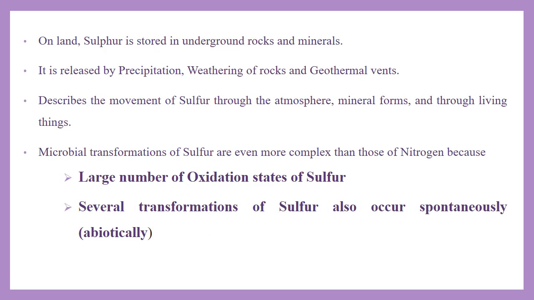organisms. On land, sulfur is stored in underground rocks and minerals. It is released by precipitation, weathering of rocks and geothermal vents. It also describes the movement of sulfur through the atmosphere, mineral forms and through living things. Microbial transformations of sulfur are even more complex than those of nitrogen because of the large number of oxidation states of sulfur, and several transformations of sulfur also occur spontaneously. Photosynthetic and chemosynthetic microorganisms contribute to the environmental sulfur cycle.